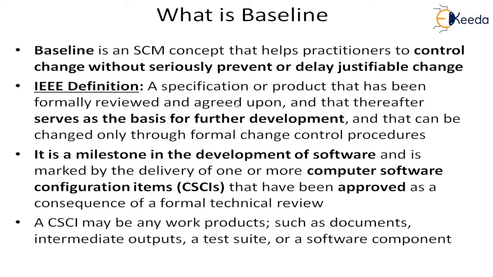So once it is done, it will become the basis or the baseline for further development. So it will become a reference point, a baseline, and so that further development will be built on it, and that can be changed only through formal change control procedure. So all these changes will happen, this baselining will happen only through the formal change control procedure.